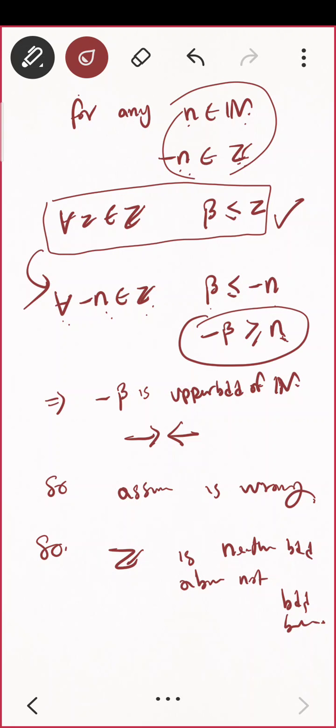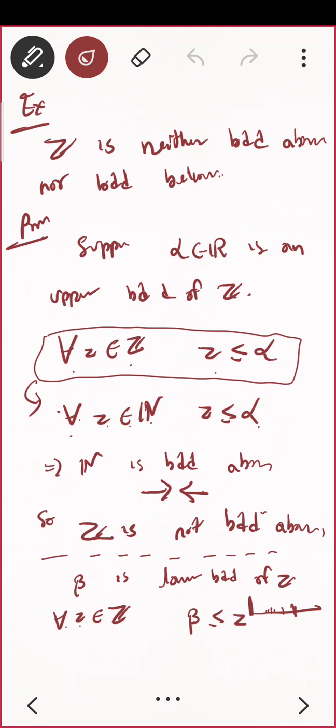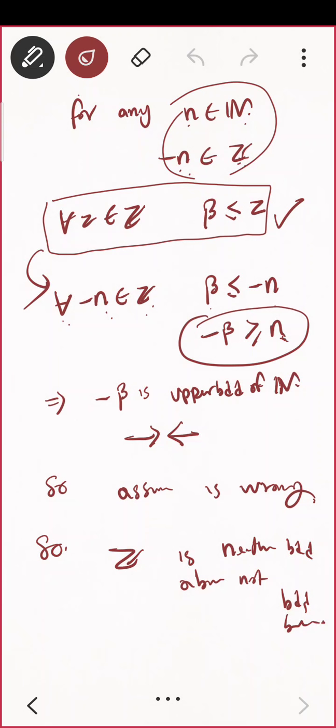Take some time, think about it. Is that okay? Yeah, good. Just revise this proof once again. Are we having some time? I wanted to prove one more thing. Oh, this page is done.